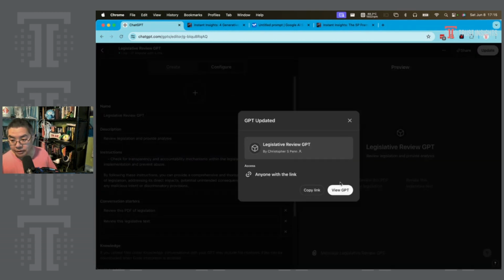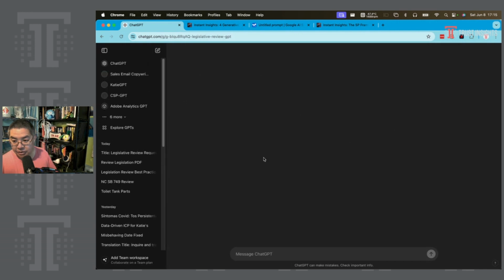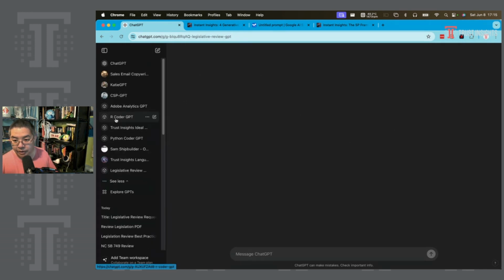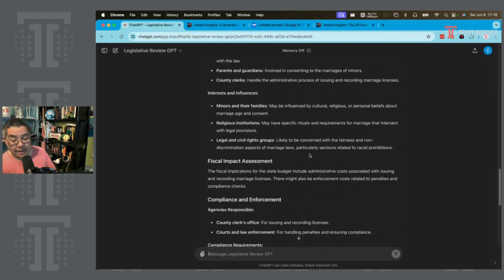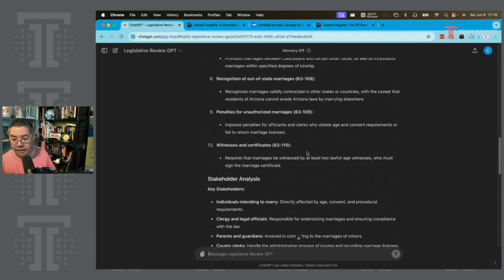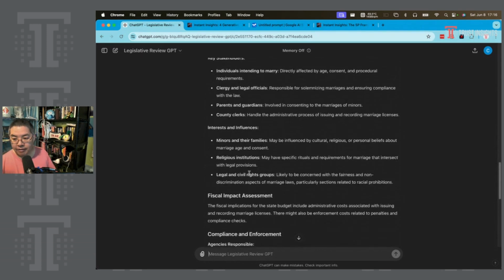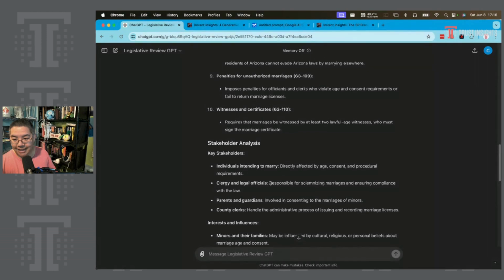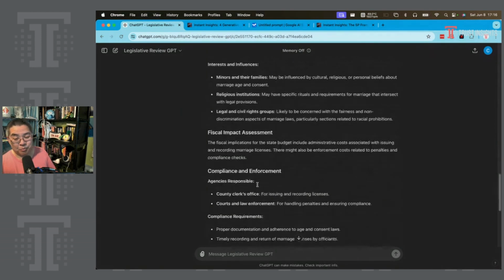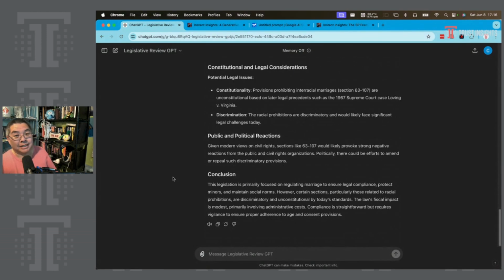And now let's do another test. So we're going to start off with our legislative review GPT. Let's give it the text. So this time through, with the analysis, it came up with and flagged that this thing is a big old problem, which is the intended effect. So we went through and edited our code. We're now in the evaluation stage.